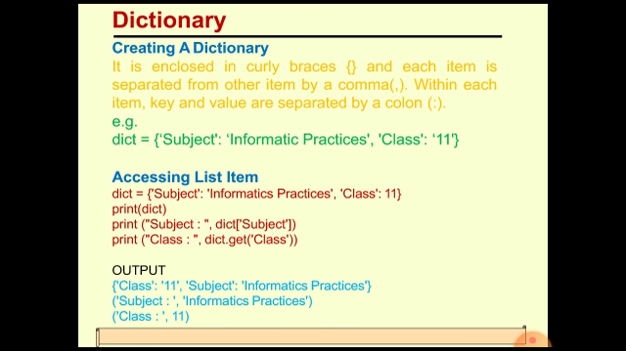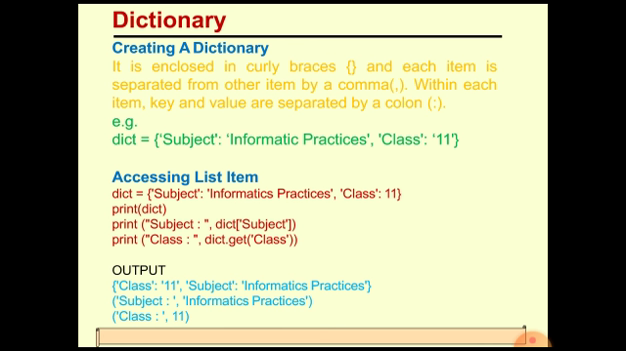You can understand it by a simple example. See, dict is a dictionary. The two keys here are subject and class, and for subject we have the value Informatics Practices, and for class we have the value 11. Both these items are separated from each other by using the comma here.